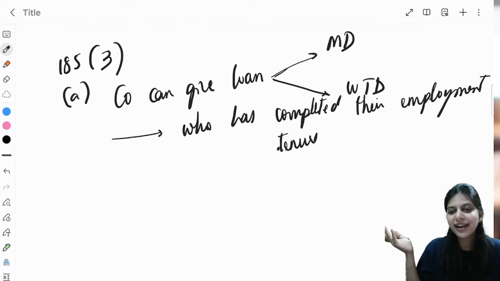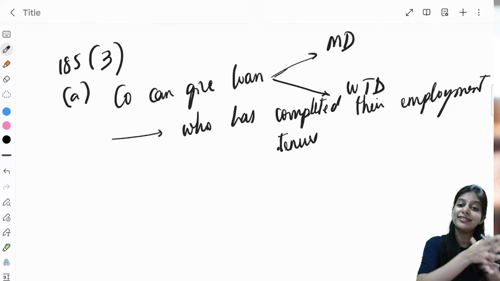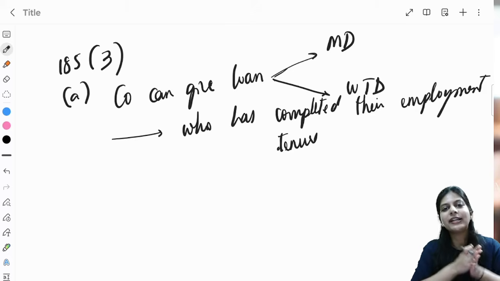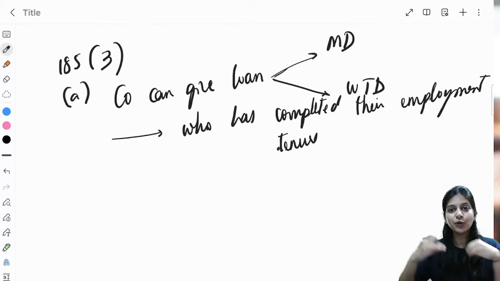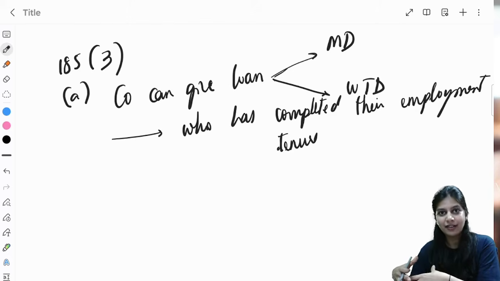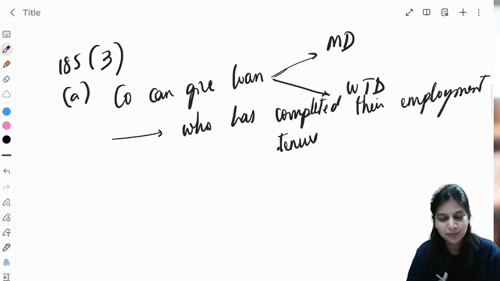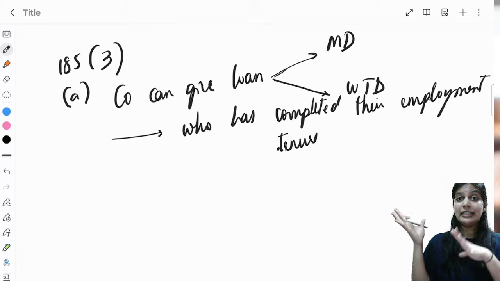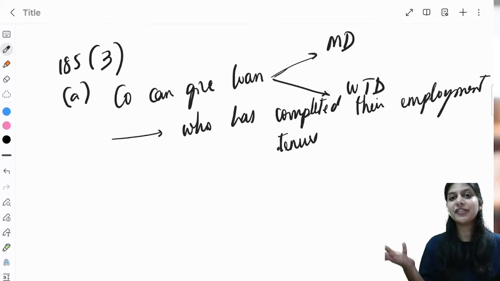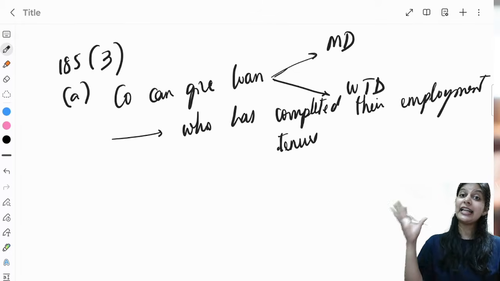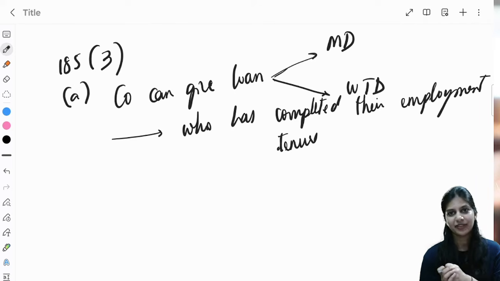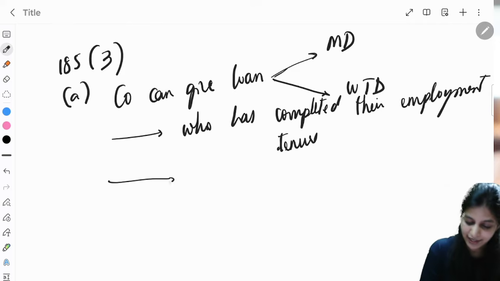Now what is the intention behind this? They can be retained, right? Now once the employment tenure is completed, you would want to stay there only if you get certain benefits, either salary hike or whatever. In order to do that, the company can give loan to director and attract them to retain them. Clear? So this is the first case. Or